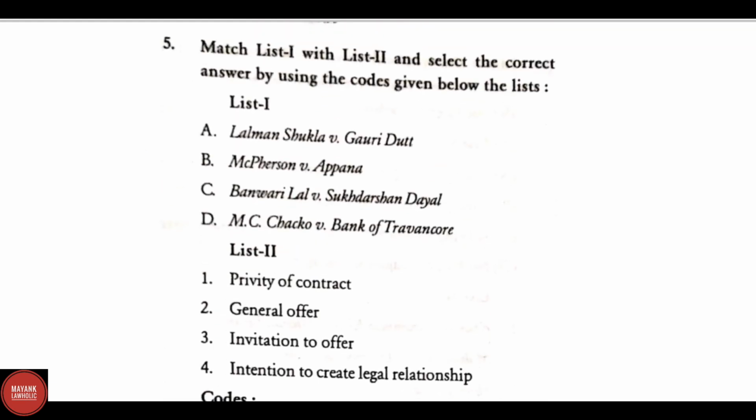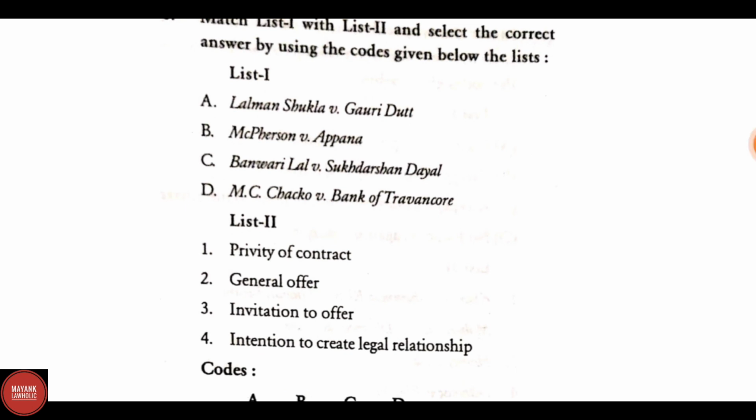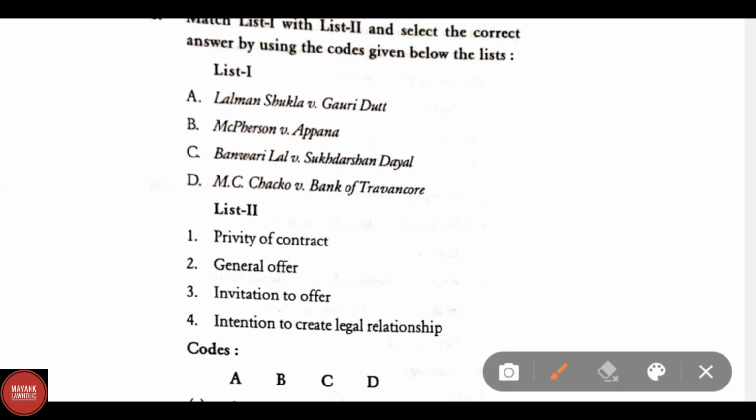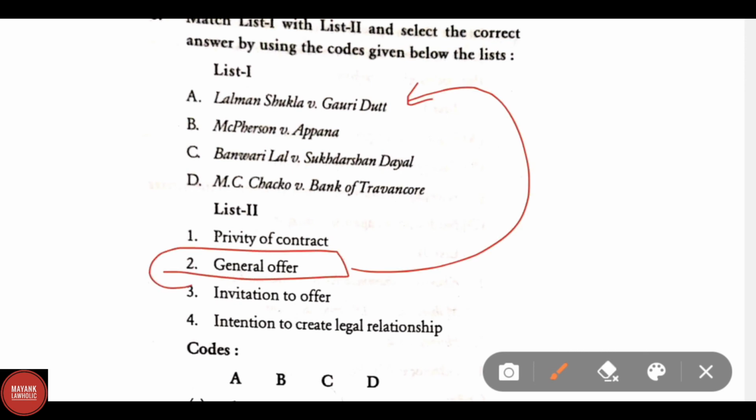Now let us see the correct match in list 1 and list 2. So the option A, Lalman Shukla versus Gauri Dutt. Here the correct match will be general offer. In B, McPherson versus Apanna, the correct answer here will be invitation to offer.